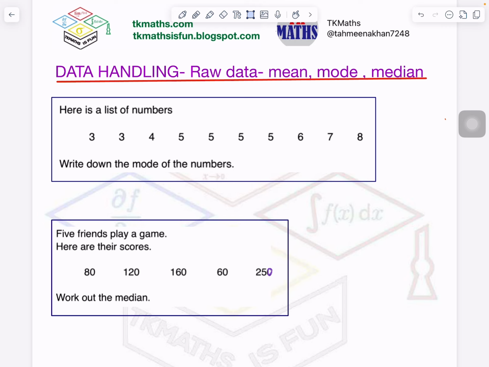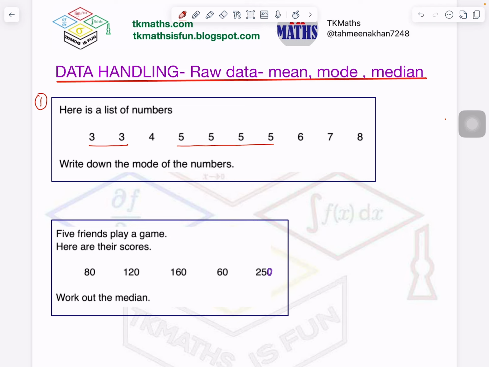So first of all, we will see what is the meaning of mode in the data. So let's see here. In this one, which is number 1, if you see 1, 2, 3, 4, 5, 6, 7, 8, 9, 10. So I have 10 data here, right? Which number is repeated? Out of these 10 numbers, number 5 is repeated the most. 3 is also repeated, but only 2 times. But 5 is repeated 5 times.